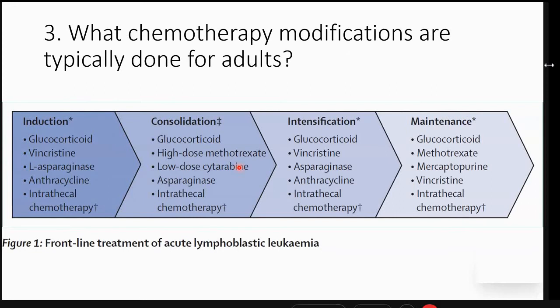Then we go on to consolidate with really high dose chemotherapy, in which we want to knock off the residual cells which are otherwise not morphologically obvious, intensify, and ultimately, once we have achieved a deep remission, we go in for a maintenance, which may be anything between 2 years to 3 years, depending on which protocol we are using.